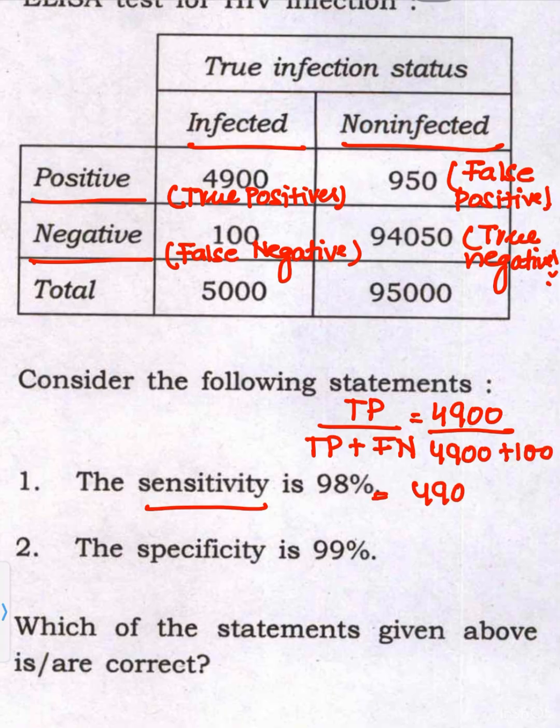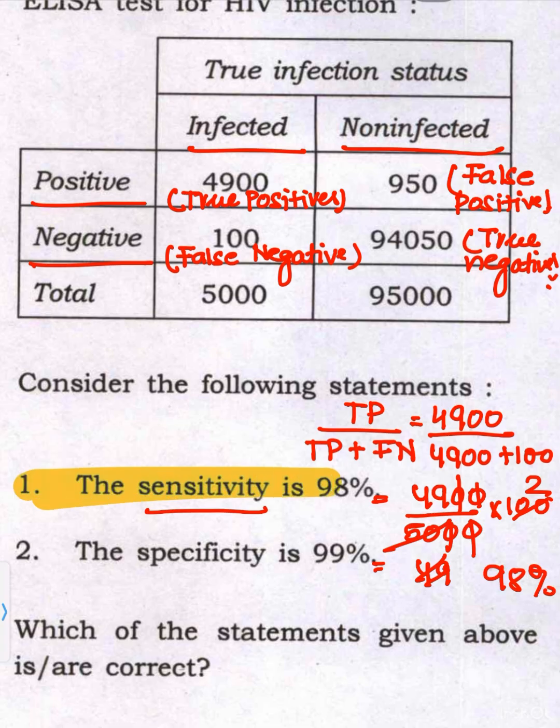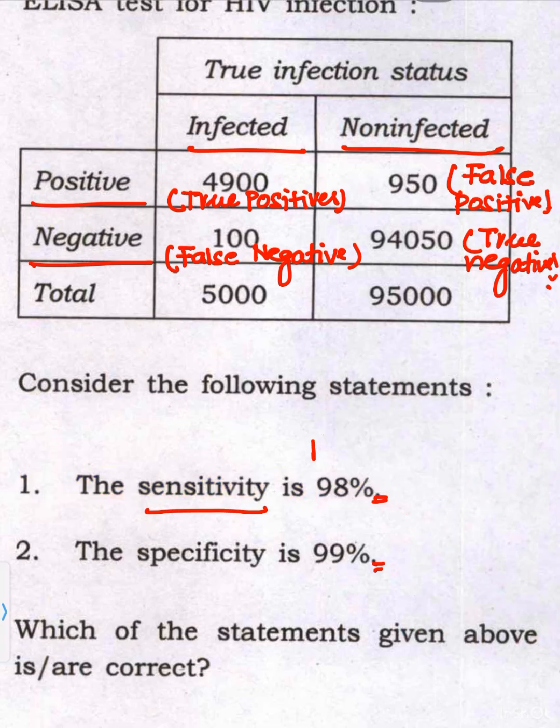So it comes out to be 4900 upon 5000, into 100 so that we get a percentage. This will be 490 divided by 5, which is 98%. So the first is correct. The sensitivity of this test is 98%.